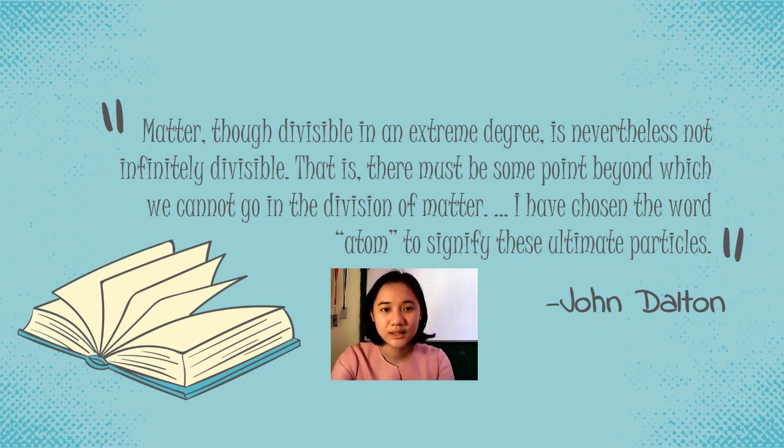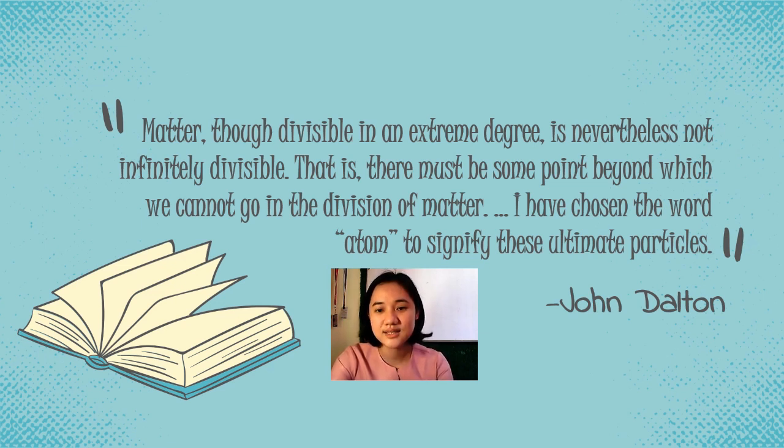Okay, so John Dalton said that matter, though divisible in an extreme degree, is nevertheless not infinitely divisible. That is, there must be some point beyond which we cannot go in the division of matter. I have chosen the word atom to signify these ultimate particles.